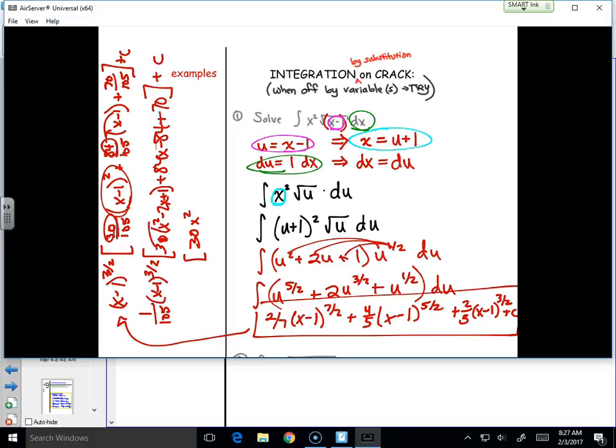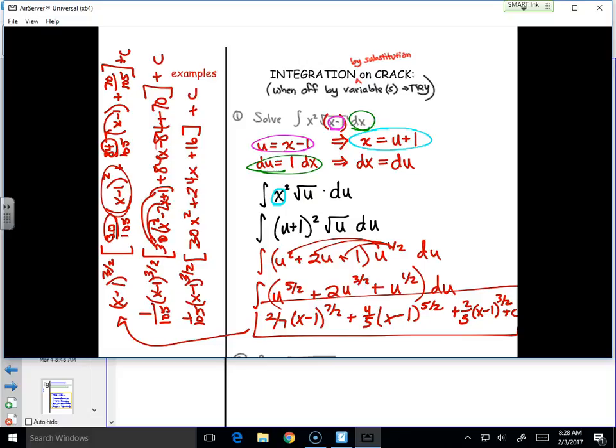30x squared minus 60x plus 84x, which would be plus 24x, right? Negative 60 plus 84 would be 24. And I have 30 plus 70 is 100, minus 84 is 16. Plus c. Oh my goodness, now there's a common factor.